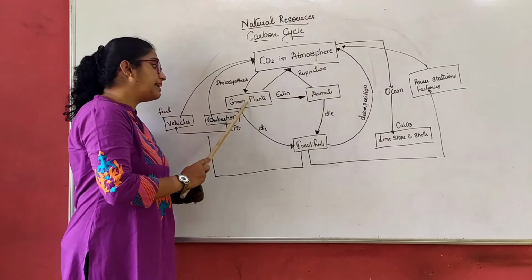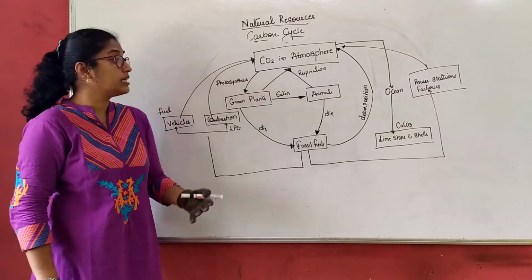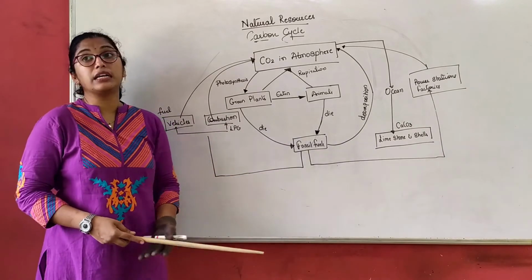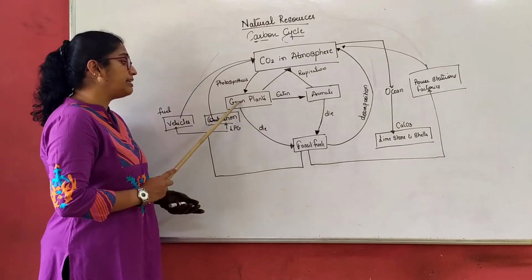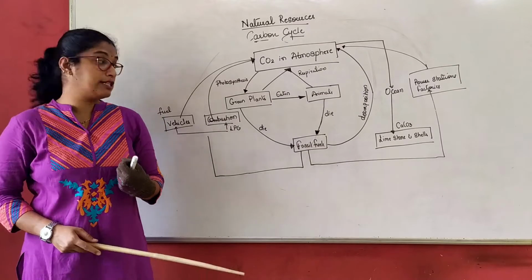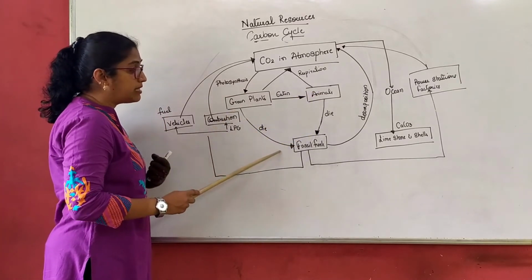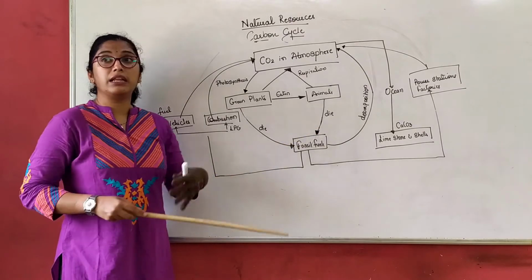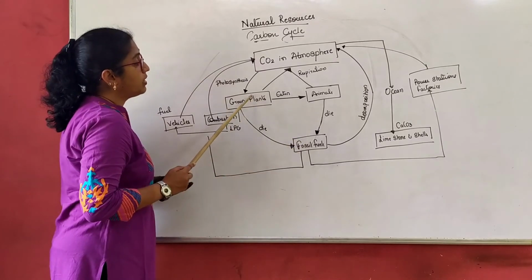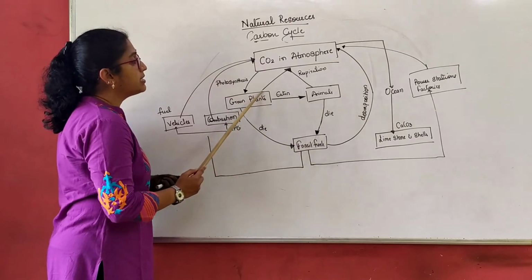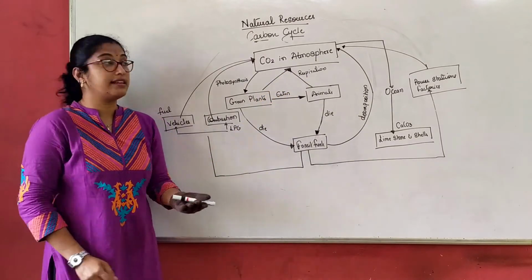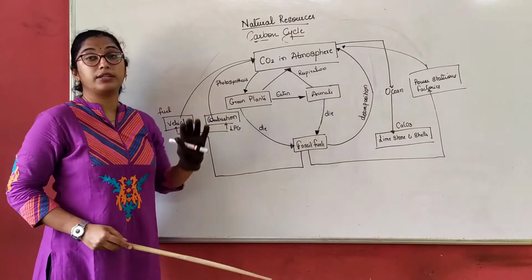Animals which directly depend on plants, we call them herbivorous. Animals which indirectly depend, that means they eat other animals for food, those are carnivorous. That means they directly or indirectly depend on green plants for their food. Now this carbon content is present in animals also. Now when both plants and animals die, they decompose over millions of years. What is formed? Fossil fuels are formed. Before we come to that, we will just finish this process. Green plants and animals undergo a process known as respiration, where carbon dioxide is released. So CO2 goes back to the atmosphere.